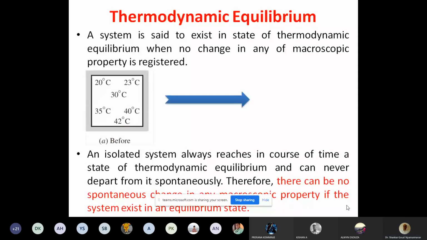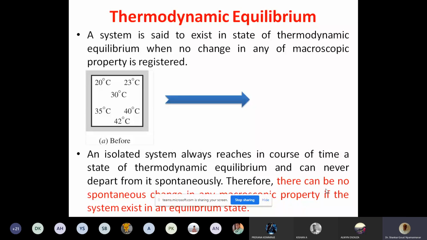What I'm saying here is, I have a system and I don't find any change in macroscopic properties, then I call the system to be in a thermodynamic equilibrium state. So if you have an isolated system, what is an isolated system? Let's try to understand.